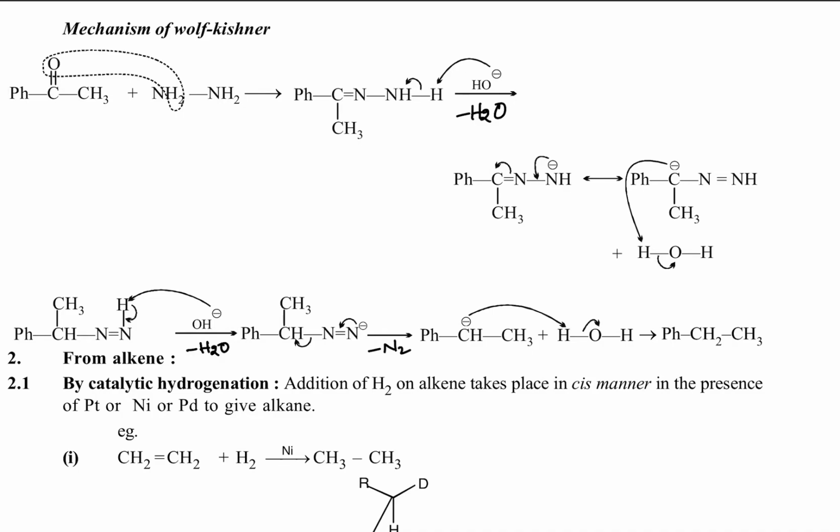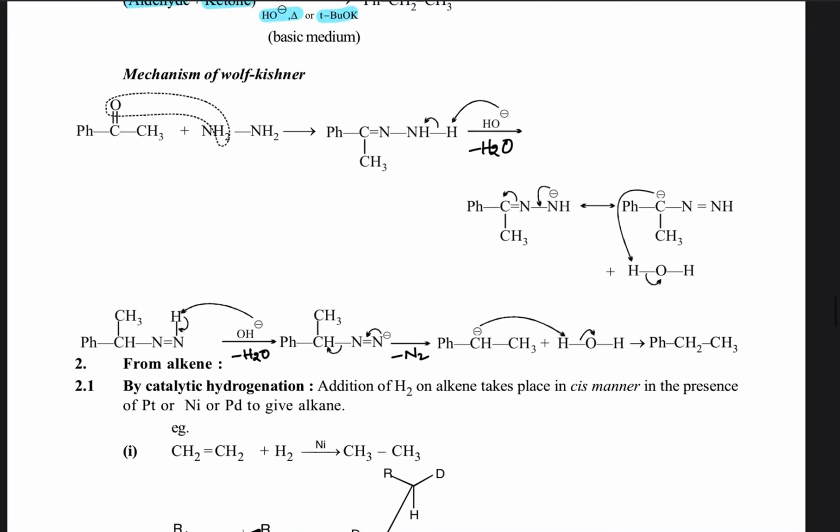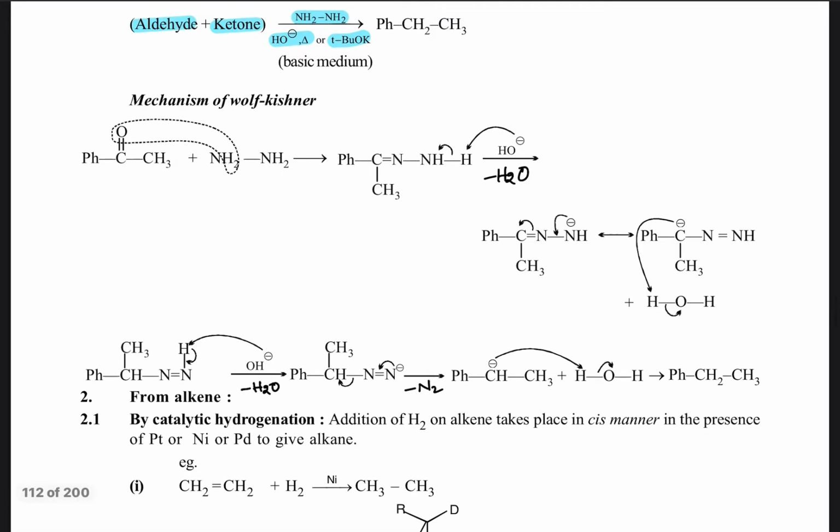This way we can prepare alkanes from aldehydes and ketones. Now, where the carbonyl group is sensitive towards acid, we don't use zinc amalgam, which is Clemmensen reduction.